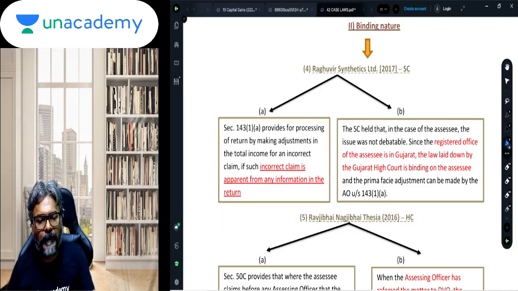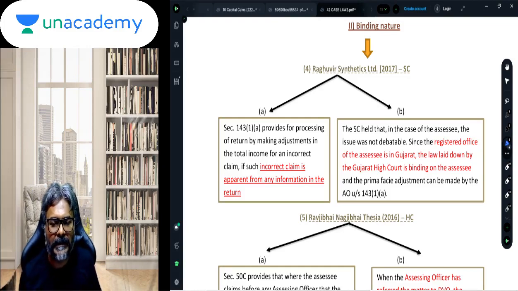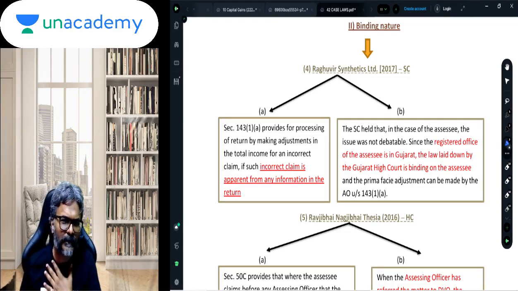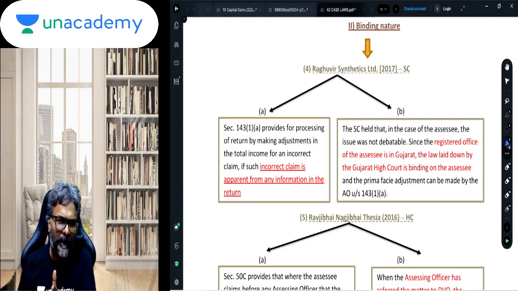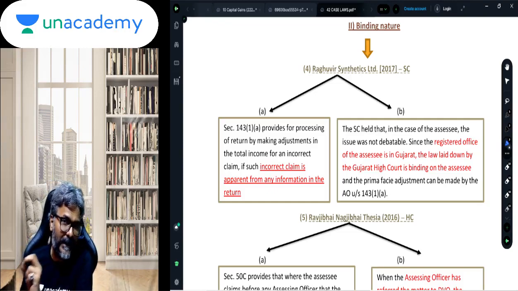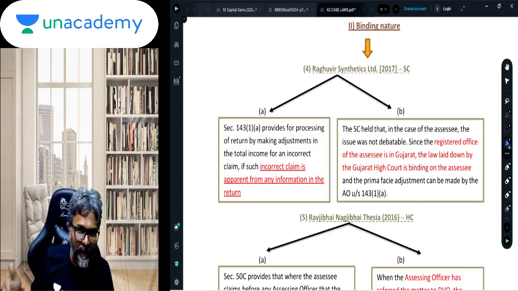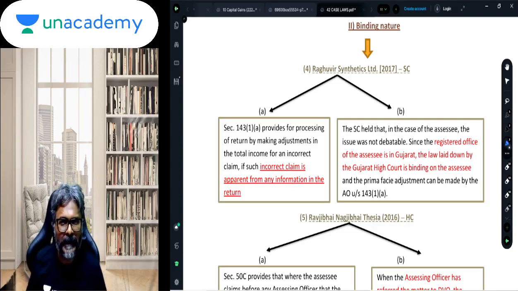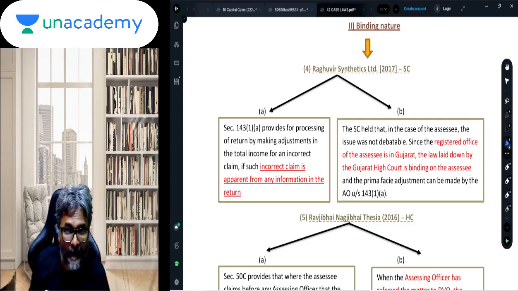Now this is an important case law, students. Raghuveer Synthetics Limited, Supreme Court decision. This is about the rectification under 143(1). While sending the intimation, the assessing officer can rectify any apparent mistake. So while the intimation is being processed under 143(1), the assessing officer has the power to rectify any apparent mistake.